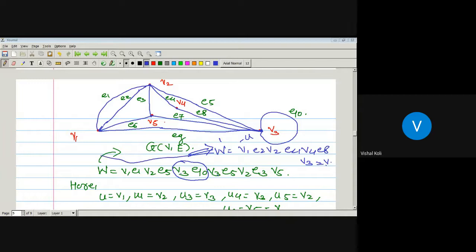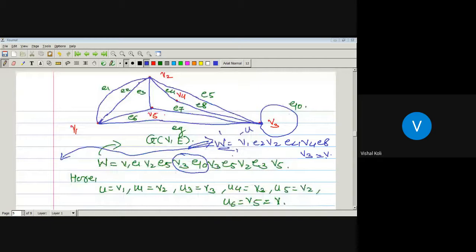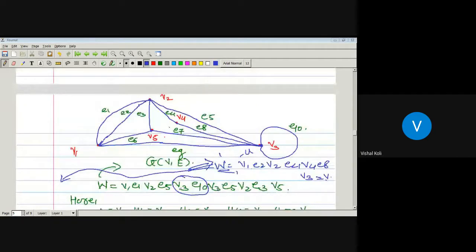What is the theorem? Every UV walk contains a UV path. So tell me what is a UV path? Itself it is. As here there is no vertex repeated in our given walk and it is an open walk, so it is itself a UV path. And now suppose this one is a walk W: E1, E2, V2, E3, V5, E6, V1. Then tell me the UV path.